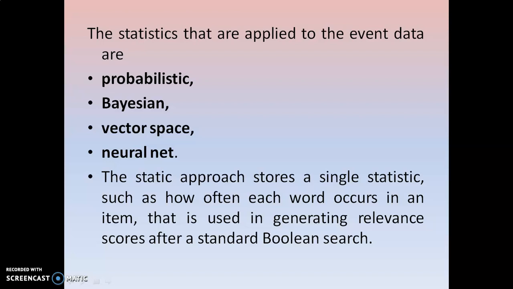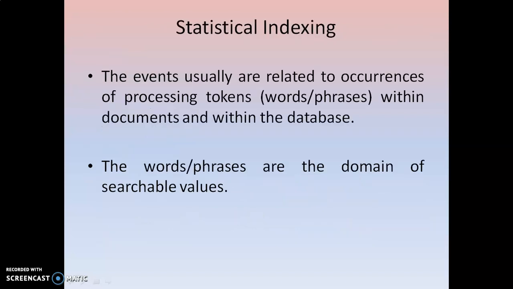Okay. The static approach stores a single statistic. As in the previous video we have discussed, the static approach can store the occurrence of each and every item, the higher frequency items and the relevance of the frequency items, in the case of term frequencies as well as in the case of document frequencies. And sometimes in Boolean cases also, if the word occurs, it can be represented as 1. If it does not occur, it can be represented as 0. Like that, the static approach can be used in various ways.